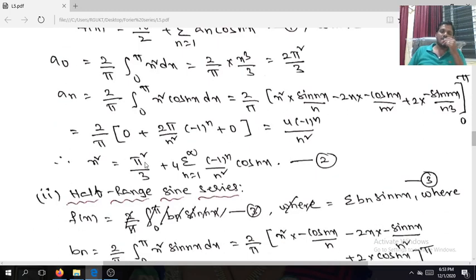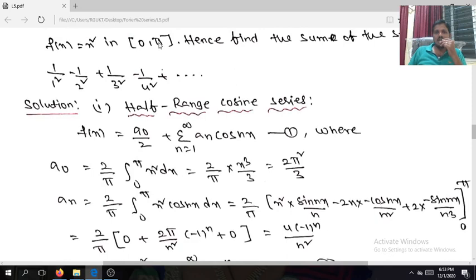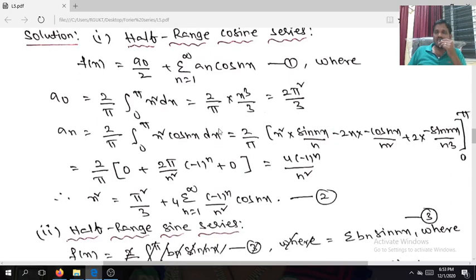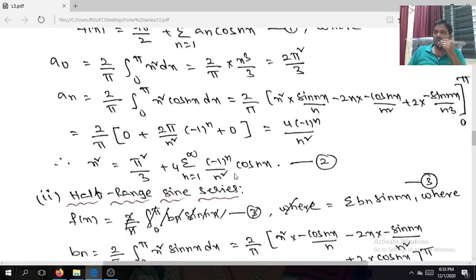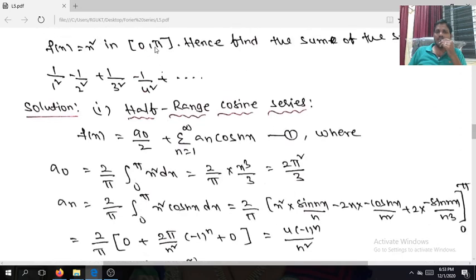So x square is equal to pi square by 3, that is a naught by 2, plus 4 into summation n is equal to 1 to infinity minus 1 to the power of n divided by n square cos nx. Yes, this is valid in 0 comma pi, right? But if you take the function on minus pi comma pi, only this is a Fourier series expansion. We don't go for a half-range sine series there. That means there is no possibility of taking negative values in the given interval. If minus x is defined, then you take the function f of minus x. Here the function is not defined for negative values of x.